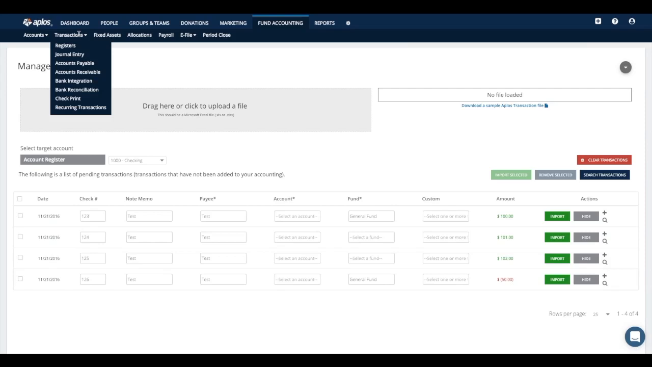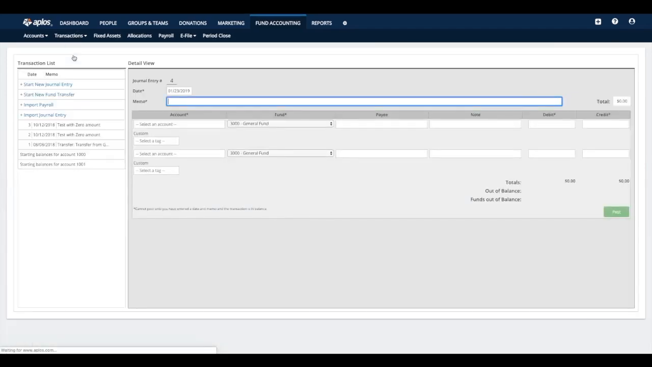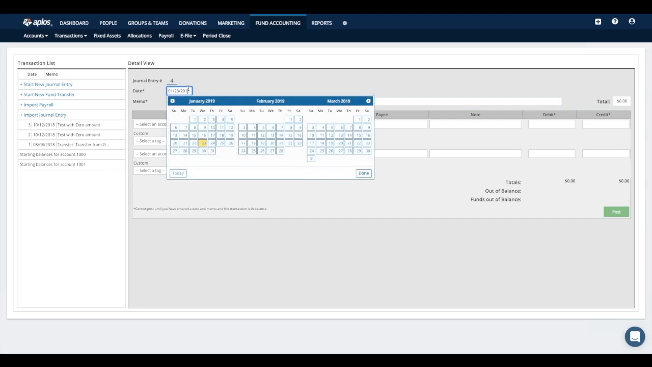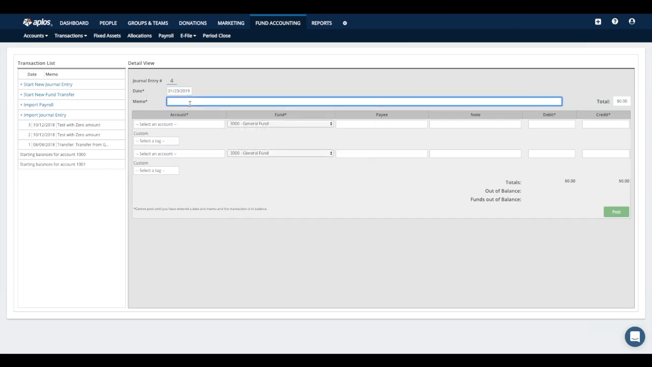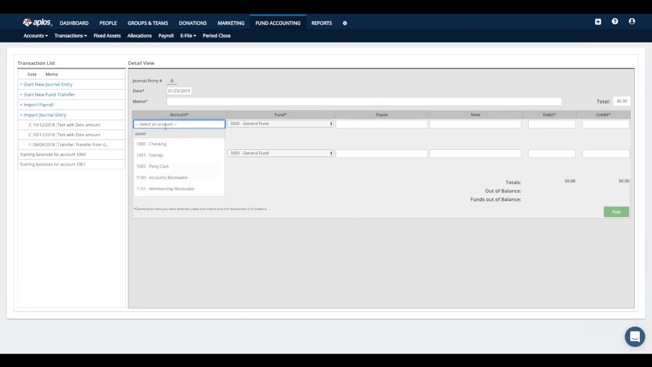All right, so under transactions, the next page I'm going to take you guys to now is the journal entry page. So journal entry, this is just an alternative way for entering in your transactions in the system. What you would do from here is start by putting in your date, and then you would put in a memo for that transaction. Underneath your memo, you would be entering in the details for the accounts and funds and tags that would be associated with this transaction.